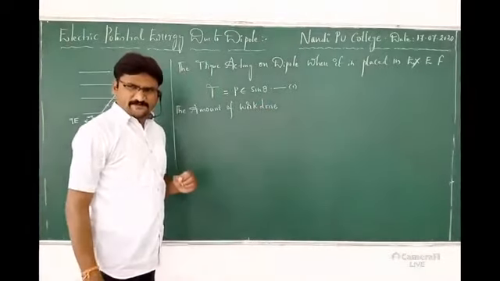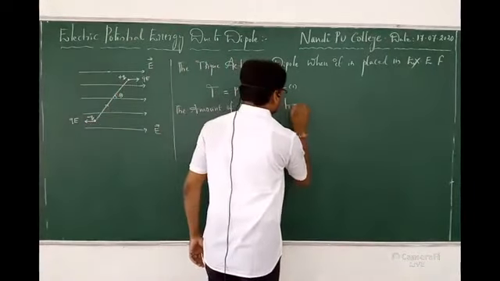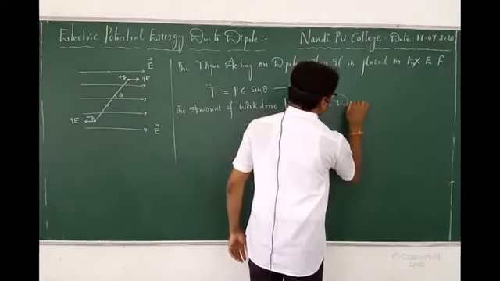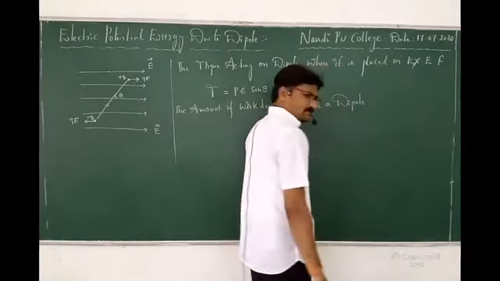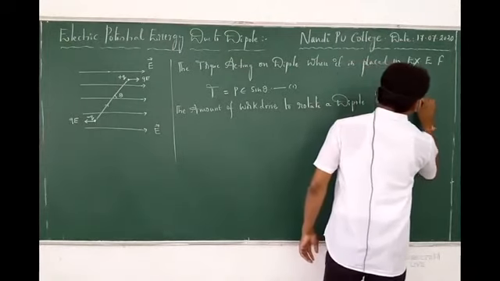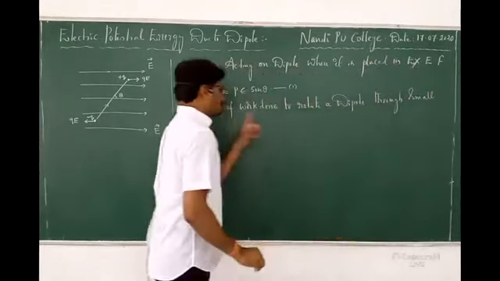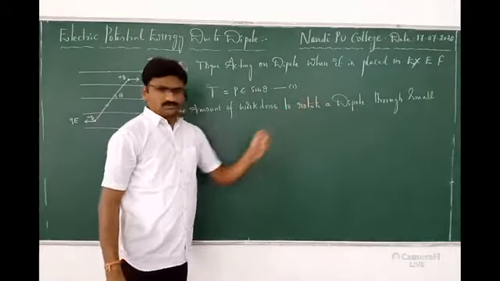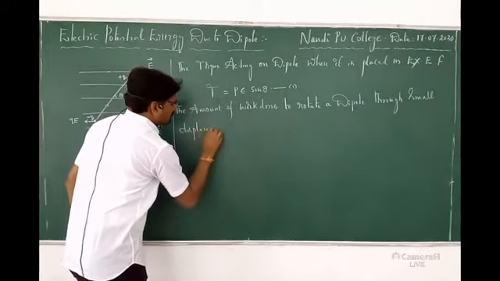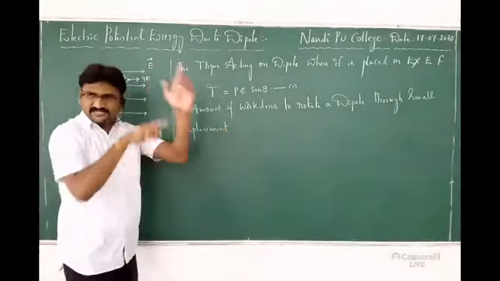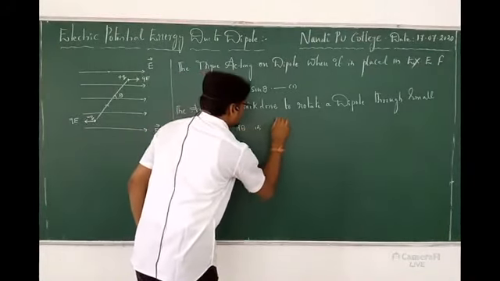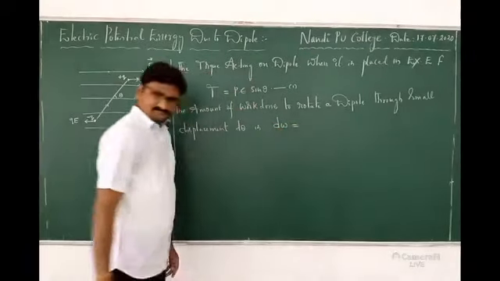The amount of work done for what purpose? To rotate a dipole through a small displacement. What displacement here? Angular displacement. Why? Because here it is angular motion. Small displacement d theta is dW. Okay, small work done.